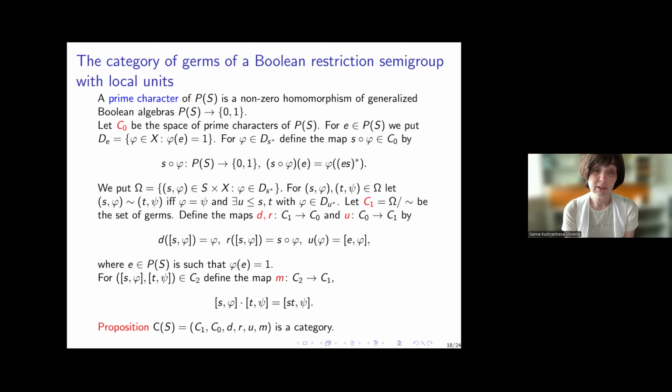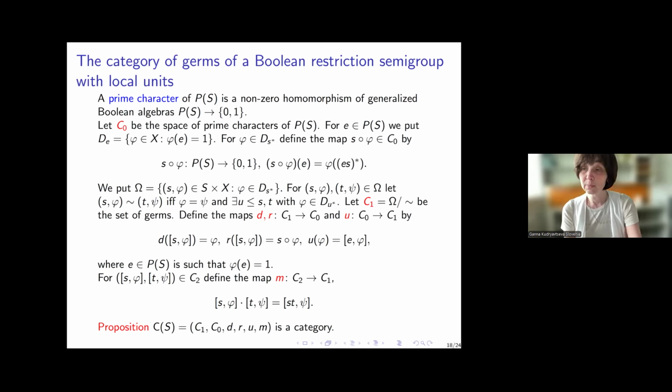And then we consider the set of germs, and we define the domain of a germ S phi to be equal to phi, and the range of a germ to be equal to S acting on phi. And we get a category. And so we now have two passages: a passage from categories to semigroups and back from semigroups to categories. And my results state that these passages are actually mutually inverse.